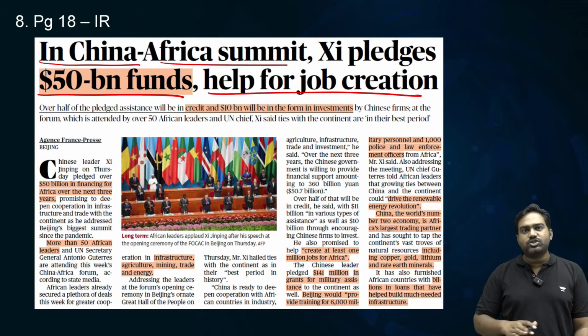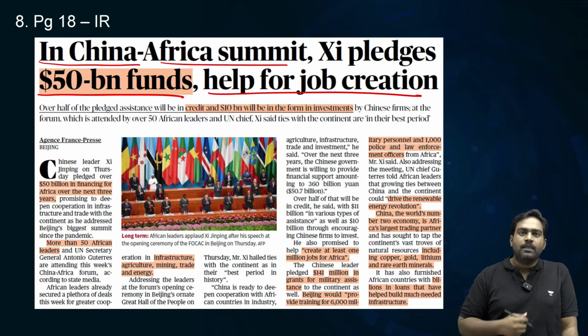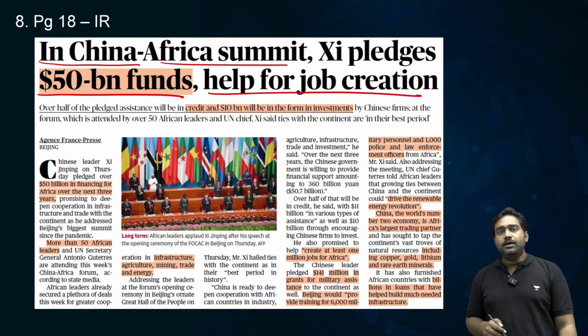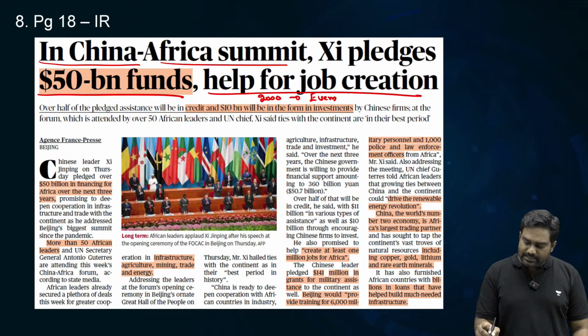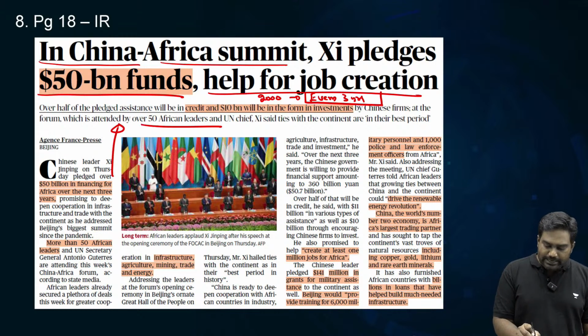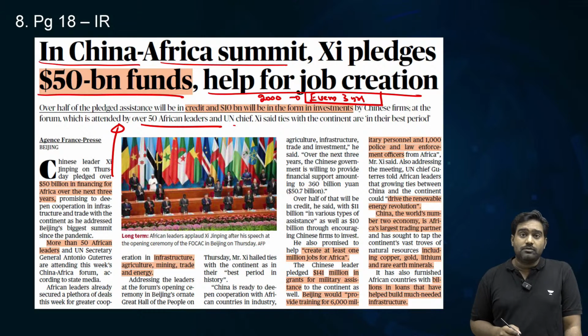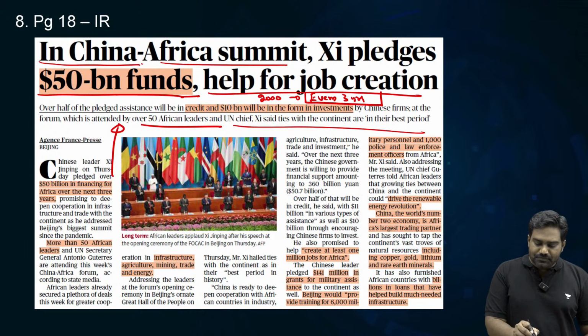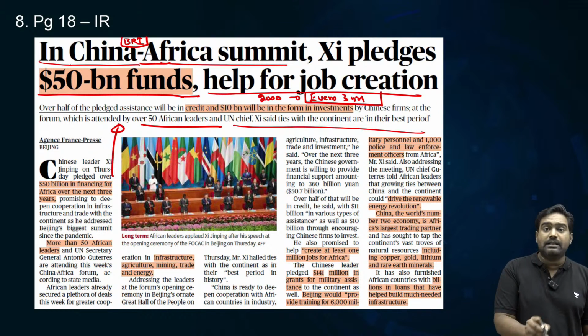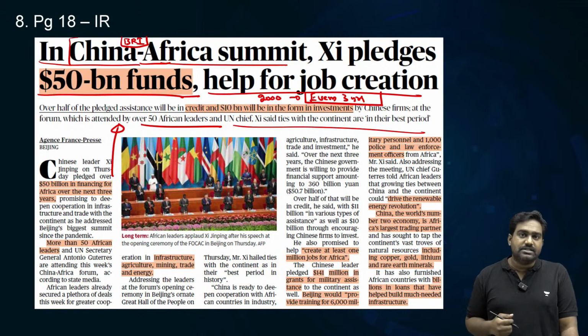Coming to the last article, we have an update on China-Africa Summit. We studied this topic yesterday. We spoke about the forum between China and Africa, right? So, just like India-Africa Forum Summit, there is a China-Africa Summit as well, and China has been hosting this since 2000, and it has been very consistent, hosting it every 3 years. So, more than 50 African leaders attended the China-Africa Forum Summit, and China has made some big announcements. Most of the African countries are already part of Belt and Road Initiative, and China has already made some bilateral investments, as we discussed in the previous article.